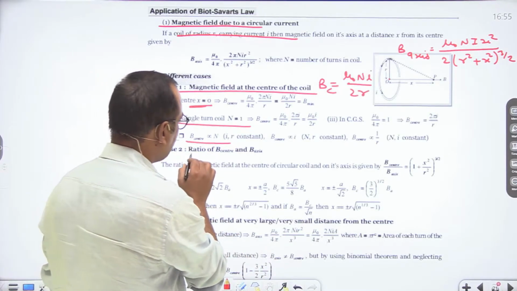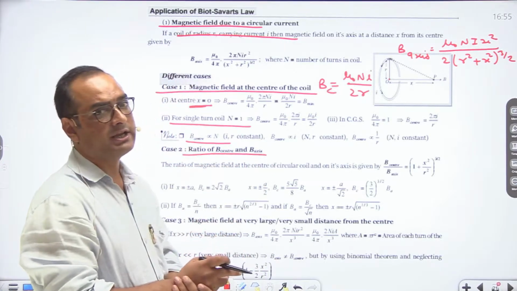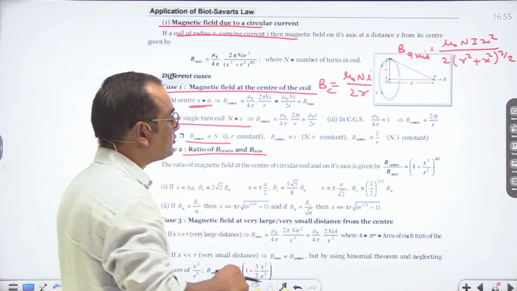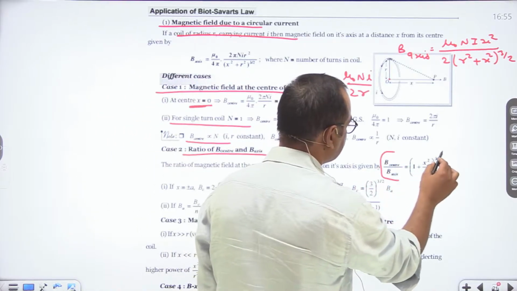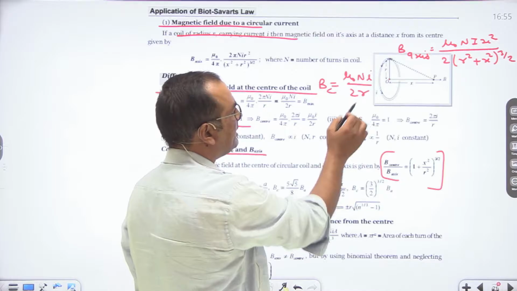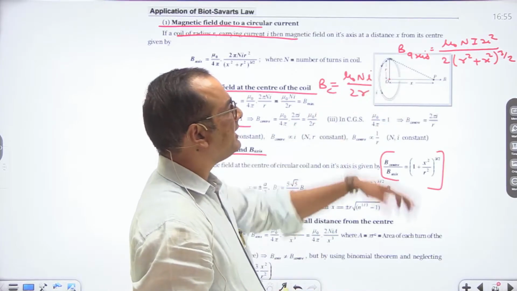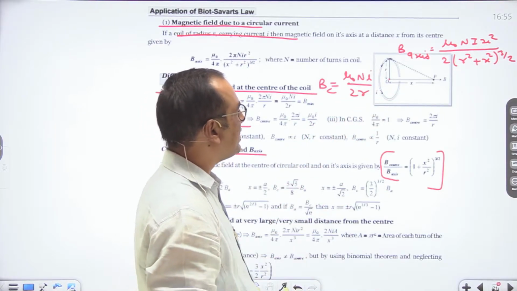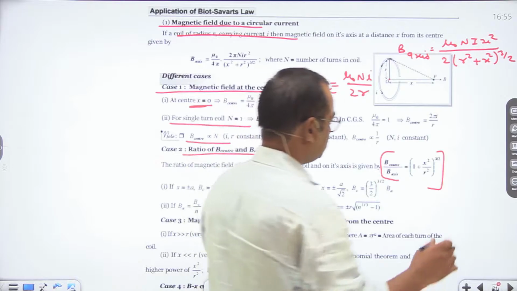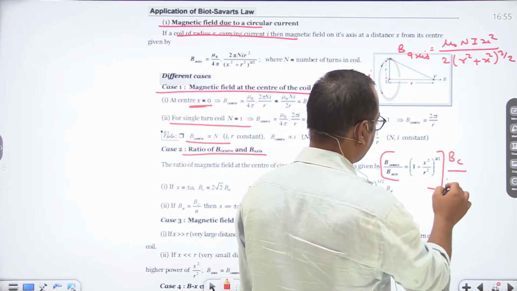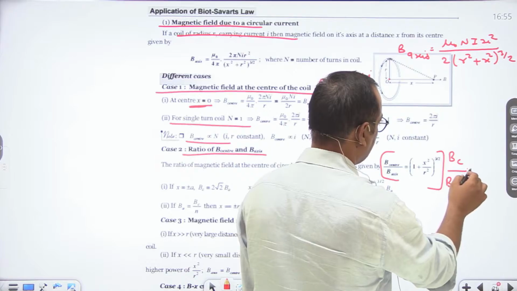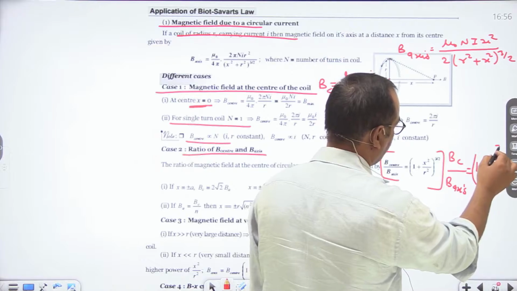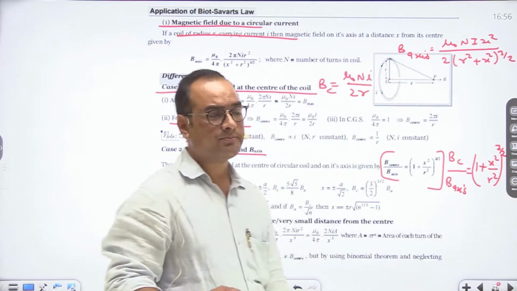Second case, the ratio of B center and B axis. What is the ratio of the magnetic field at the center and the magnetic field at the axis of a circular coil? So this is the ratio, B center upon B axis. At the center it is mu naught N I upon 2r, and at the axis it is mu naught N I x square upon 2 into (r square plus x square) whole power 3 by 2. So mu naught N upon 2 cancels out, I also cancels out, and this relation becomes B center upon B axis is equal to (1 plus x square upon r square) whole power 3 by 2. So this is the ratio.